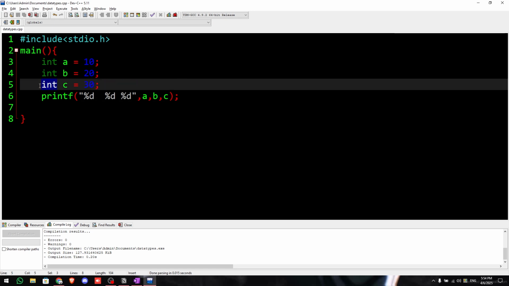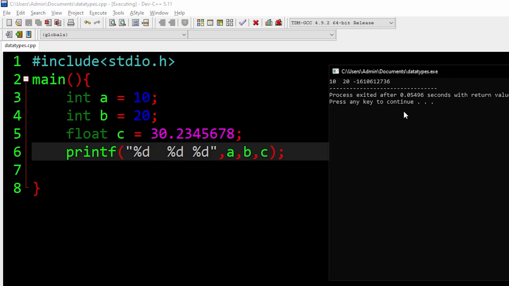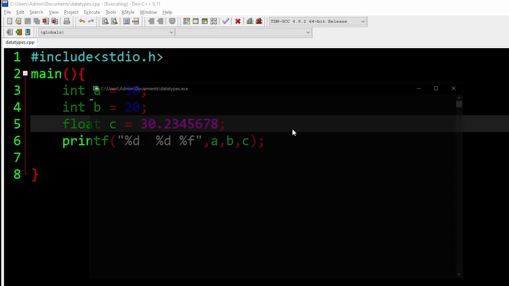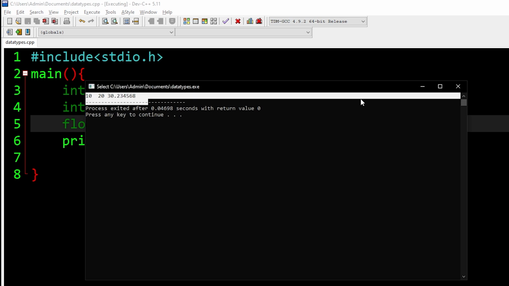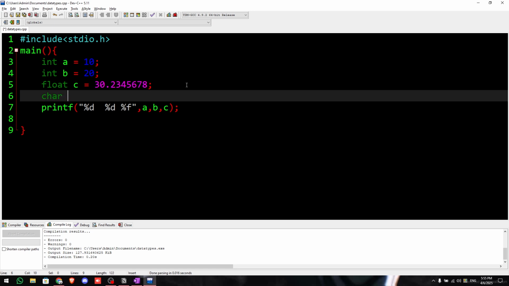Now here if you want float, you can do float c is equal to 30 point something. Okay, now when I run it with %d, as you can see, it doesn't work. For float we have to use %f. So now when I run it, as you can see, now it comes as expected. Next, let us try to print a character. So char d is equal to a single quotation of r, as we can see.